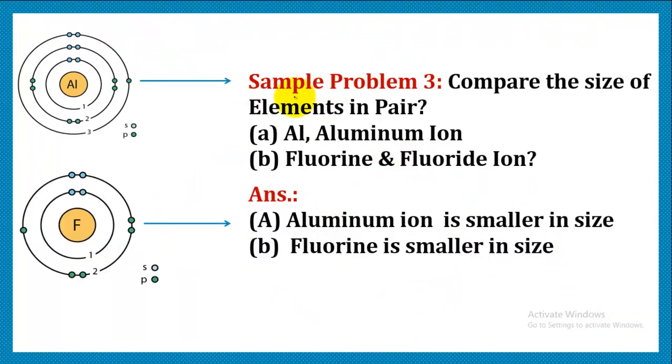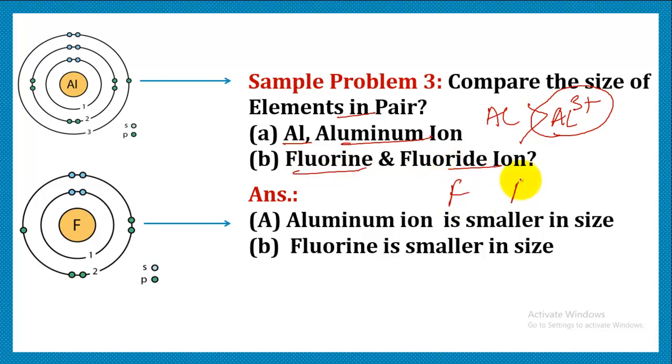Next, we have another sample problem. Compare the size of elements in pair. We have aluminium and aluminium ion. We know that cations are smaller in size. So out of these two, aluminium 3 positive is going to be smaller and aluminium is going to be bigger in size. Similarly, we have fluorine and fluoride ion.